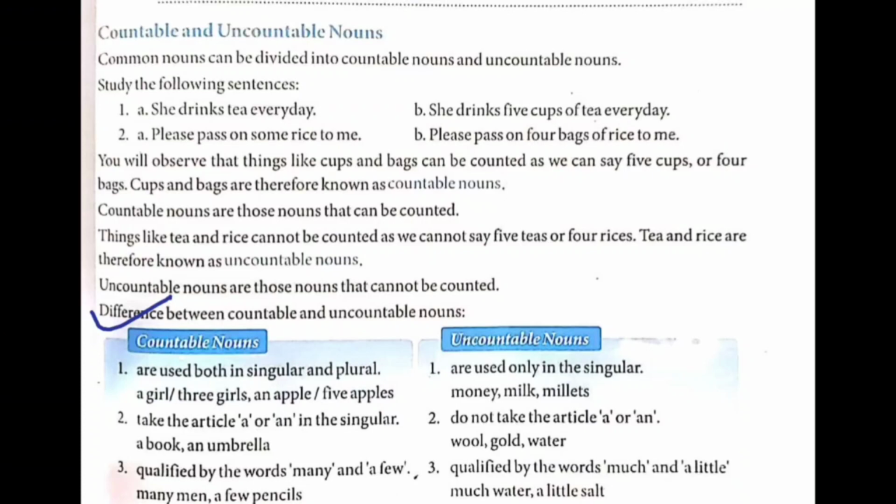Now take the articles a or an in the singular. Countable nouns take article a or an, for example a book, an umbrella, a balloon. But uncountable nouns do not take articles a or an. Example, wool. We can't say a wool, an wool. So uncountable nouns do not take articles a or an.